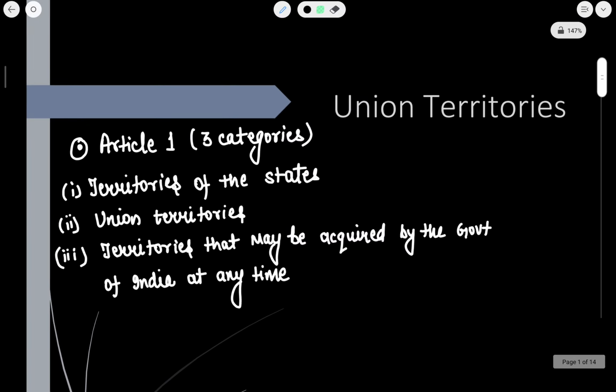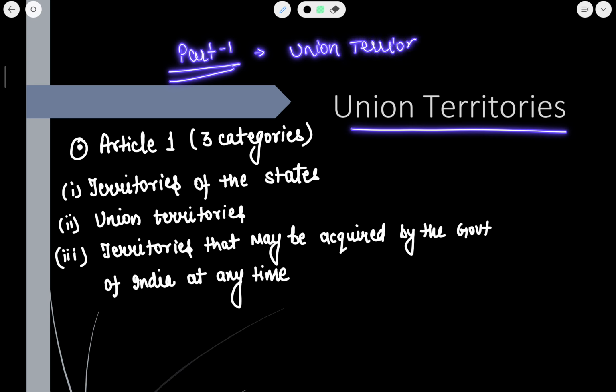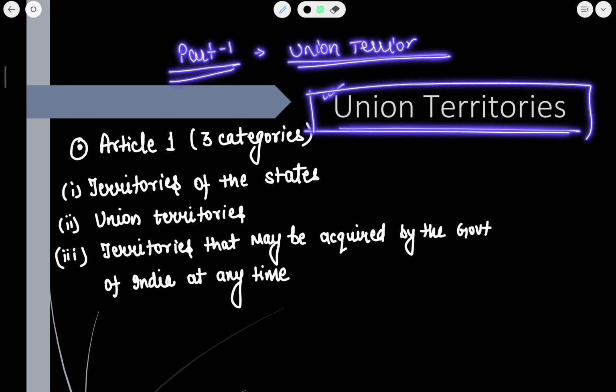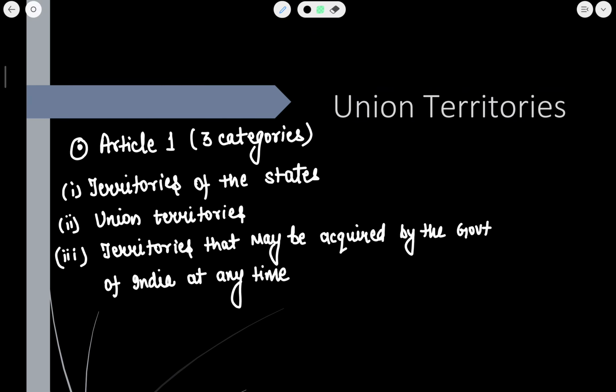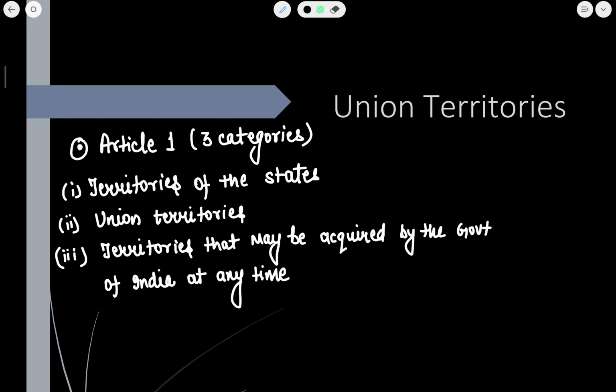As we have seen, in Part 1 of the Constitution there is mention of union territories and states. In this chapter we are going to study these union territories in detail. Article 1 of the Constitution mentions three categories that the territory of India comprises.